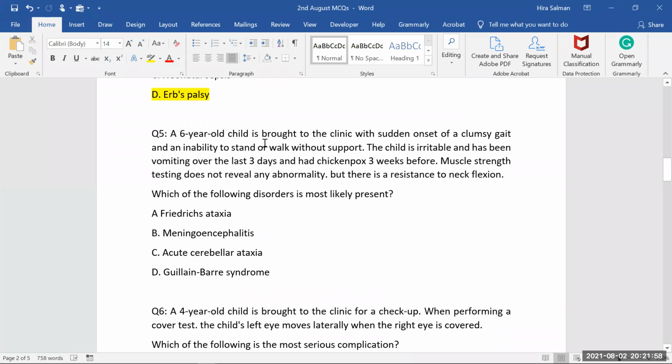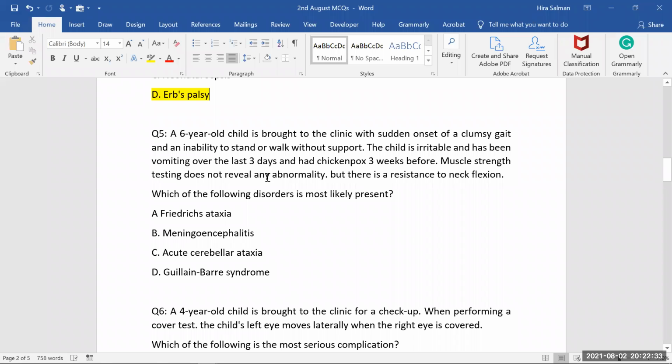A 6-year-old child is brought to the clinic with sudden onset of a clumsy gait and inability to stand or walk without support. Clumsy gait, you can always think about cerebellar something. A 6-year-old child not walking alone is a very alarming situation. The child is irritable and has been vomiting over the last 3 days and had chickenpox 3 weeks before. So a preceding viral infection is there.